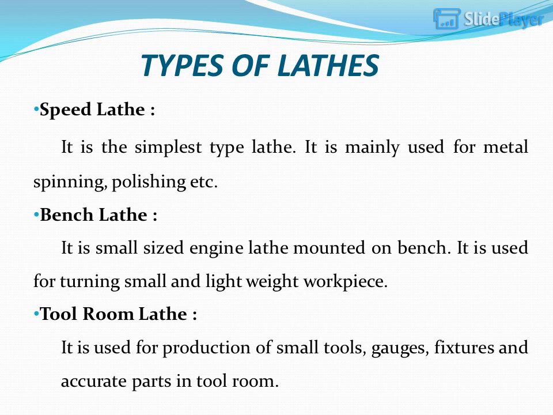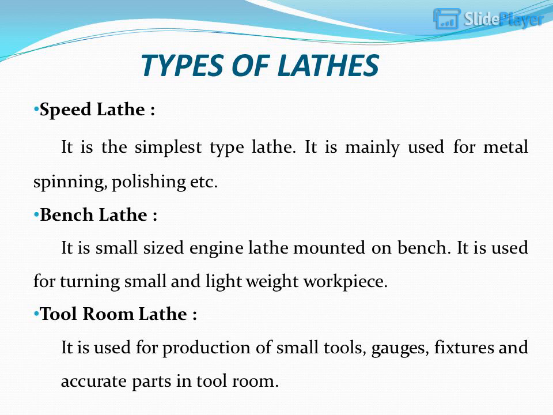Types of lathes. Speed lathe. It is the simplest type of lathe. It is mainly used for metal spinning, polishing etc. Bench lathe. It is a small-sized engine lathe mounted on a bench. It is used for turning small and lightweight workpieces.